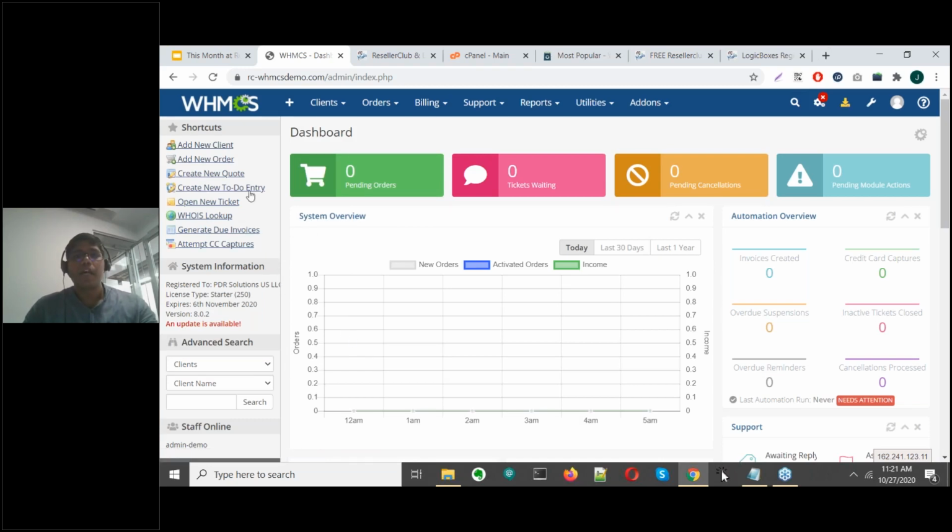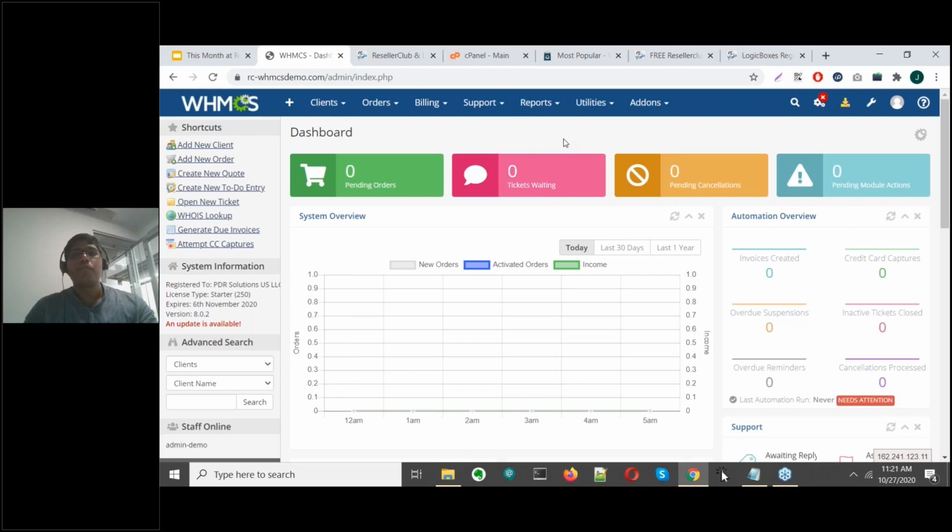So you will see this is how the panel looks like. This is something that I've already installed using the same steps that I showed you in the previous walkthrough. And my domain is rc-whmcsdemo.com/admin, which is most typically the URL that you will receive for your admin account.